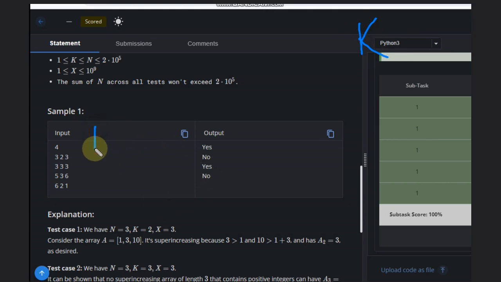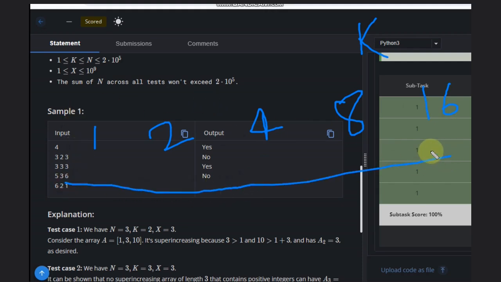It is 1, 2, 4, 8, 16, and going ahead, 32 and so on. You can check that 1 is less than 2, 1 plus 2 is 3, which is less than 4, then 7 is less than 8, and 15 is less than 16. So this is the minimal super increasing array.